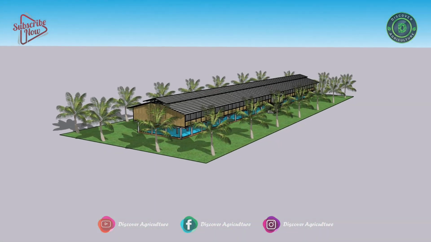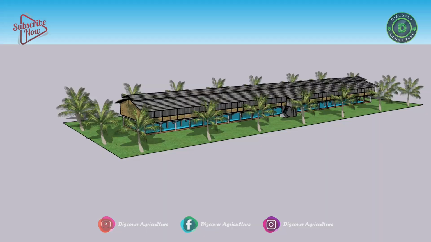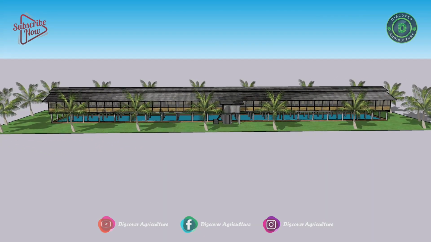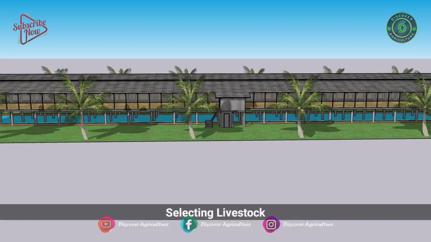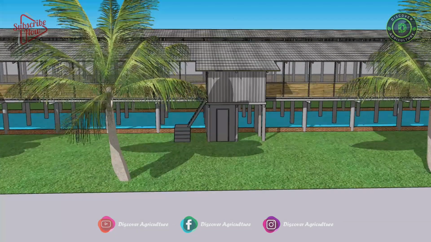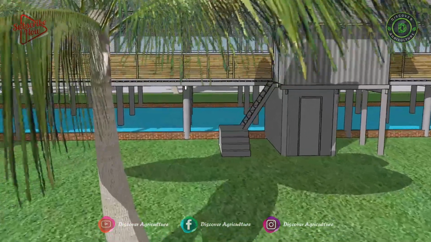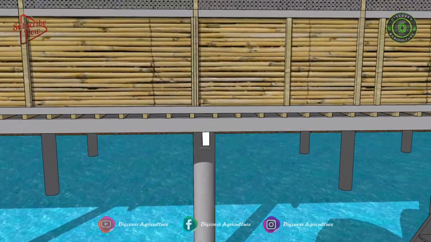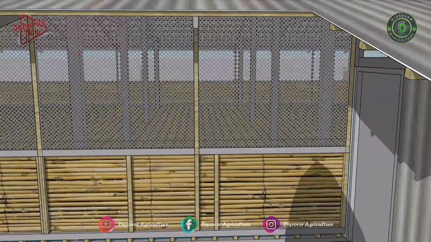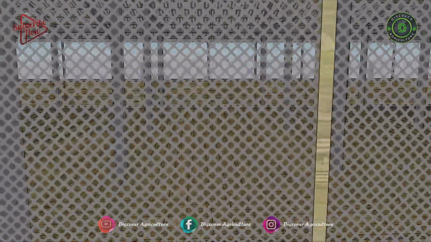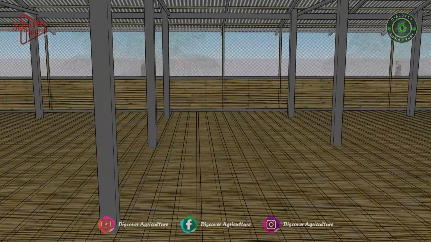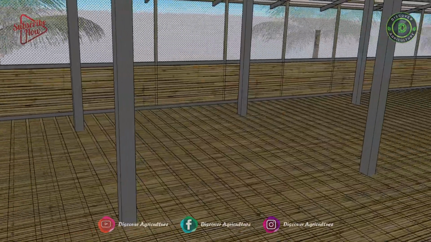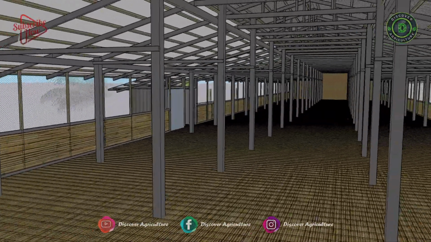In this design, we are showing integrated goat fish and coconut farming. Alternatively, we can also choose integrated chicken fish and coconut tree farming. Selecting livestock, that is goats or chickens, this means selecting an option with goat farming or poultry farming is dependent on your farm management skill. Before starting, you have to analyze environmental conditions, budget, how you care for this livestock, and overall how you can manage farms with available resources. And remember, minimum maintenance yields a maximum harvest.